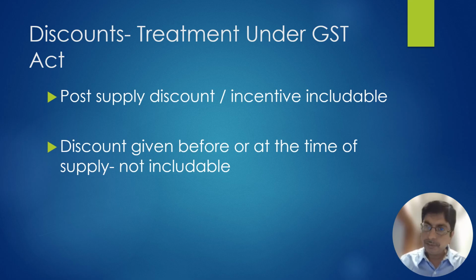How will you pass it on? By way of a credit note, because the invoice is already raised when the principal supply is done. Now you are giving an abatement to the price. So this will be passed on by way of a credit note, and you will adjust the GST, reduce the GST liability. You are allowed to reduce the GST liability only when the corresponding credit is reversed by the buyer. If he doesn't do that, you are not allowed, because the government cannot be out of money.